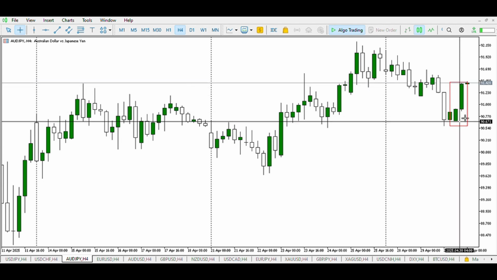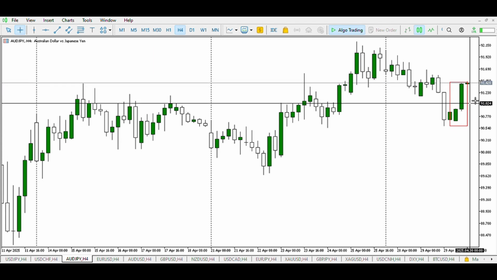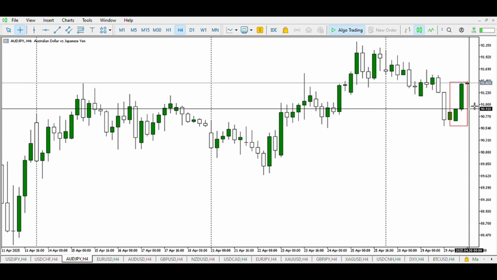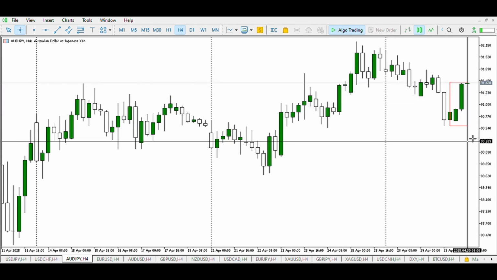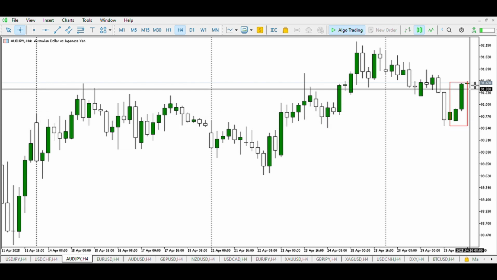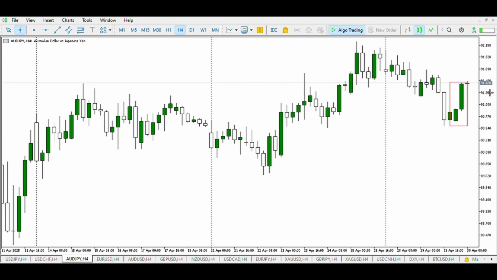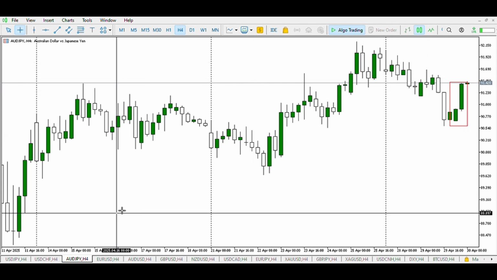So right here, seeing this buy candle, we expect the high of the Asian session to be taken out, for buyers to be induced to take more buy positions, and for price to go against them, and a sell candle with 1 or 2 that breaks this structure, then we can conclude that the Australian dollar will weaken against the Japanese yen. However, if price continues to rally up with a series of bullish candles, then we make no conclusion on this pair.